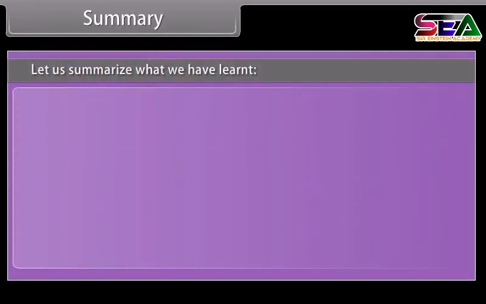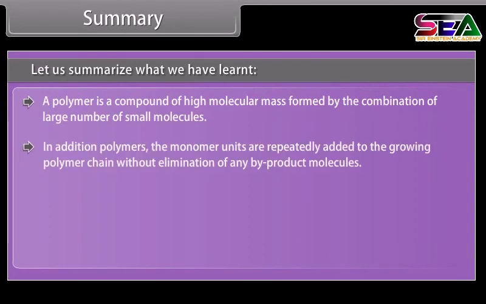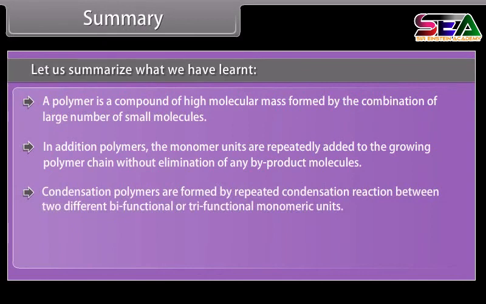Summary. Let us summarize what we have learned. A polymer is a compound of high molecular mass formed by the combination of large number of small molecules. In addition polymers, the monomer units are repeatedly added to the growing polymer chain without elimination of any byproduct molecules. Condensation polymers are formed by repeated condensation reaction between two different bifunctional or trifunctional monomeric units.